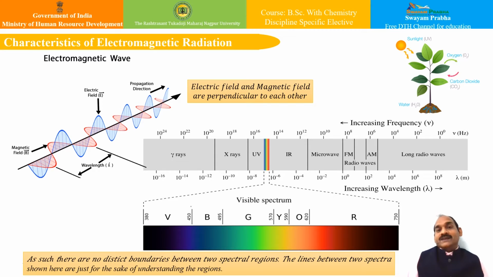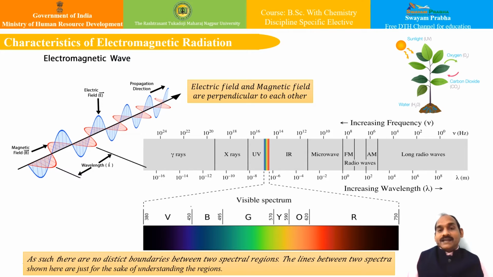And therefore, nature has given us a gift to tune our eyes only to a specific region of electromagnetic radiation, that is, between around 400 to 700 nanometers, so that we can watch our TV very comfortably, or watch this beautiful nature. Basically, objects appear colored because this electromagnetic radiation interacts with matter, wherein some wavelengths are absorbed and some are reflected.